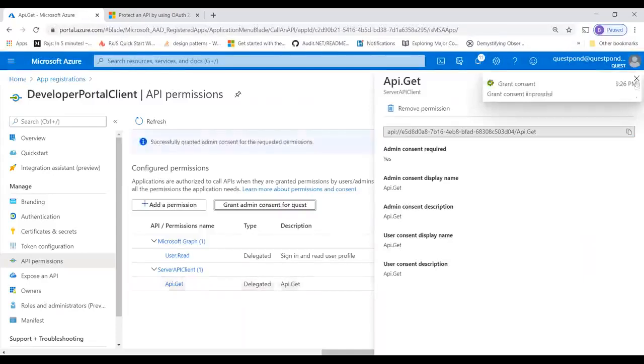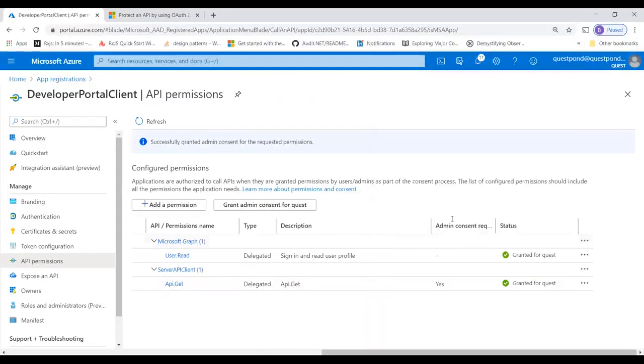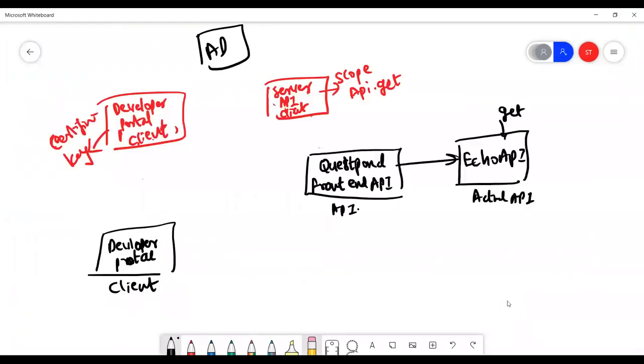Admin has granted it, right? So now we have created a connection between both the API, server API client and the developer portal client. Let me again go back. So that means there is a kind of connection which is established via the AD between both of them, because we have said that this API.get, this client can access it.